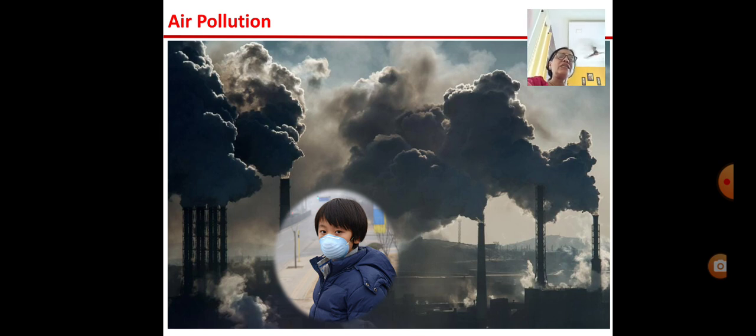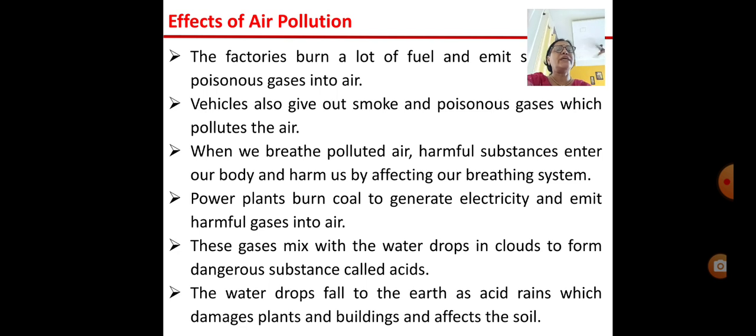Another pollution is air pollution. You can see how dark the smoke is, right? If we breathe such air, it damages our lungs and our respiratory system. When we breathe polluted air, harmful substances enter our body and harm us. The breathing system is also affected.